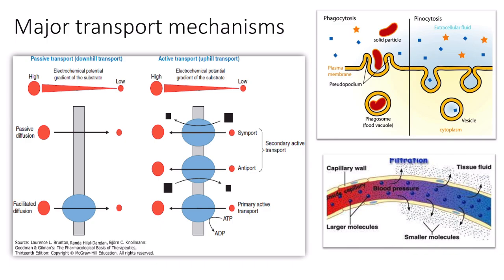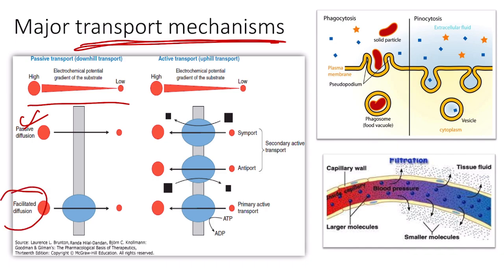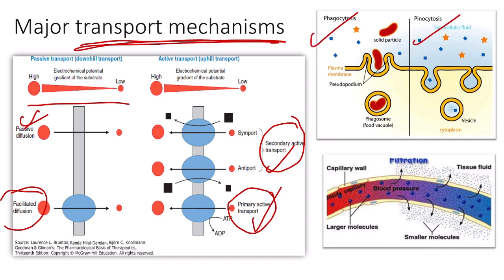Coming to the major transport mechanisms for the transport of drugs. First we have passive transport, that is passive diffusion, also known as simple diffusion. Here the drug moves from higher concentration to lower concentration. We will discuss each of these in the subsequent slides. Then we have carrier mediated transport, under which there are two categories: facilitated diffusion and active transport. Active transport is further classified into primary active transport and secondary active transport. Then we have pinocytosis and phagocytosis, which are types of endocytosis, and finally filtration.